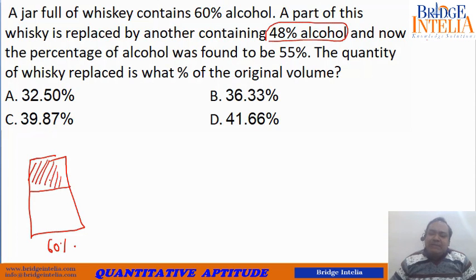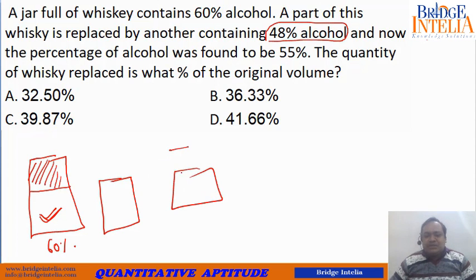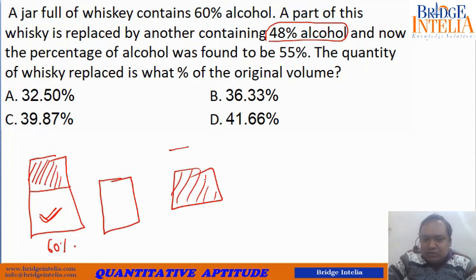Instead of replacing, can't we say that we mixed this portion of the original solution with this portion of the new solution? So replacement is also like mixing two different solutions. Instead of replacing, you just consider that you are mixing two solutions, then you find the ratio.